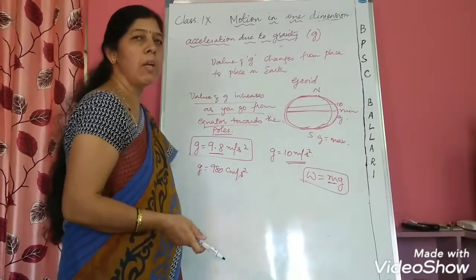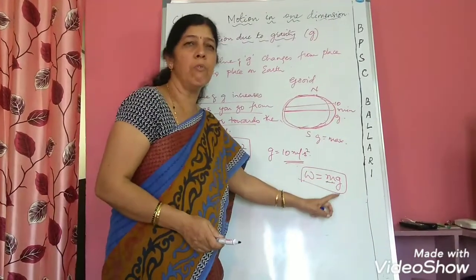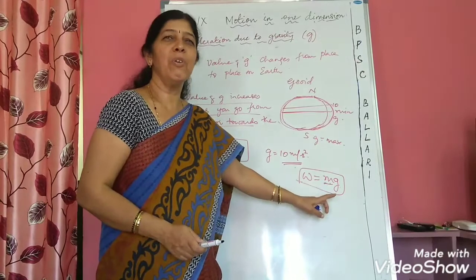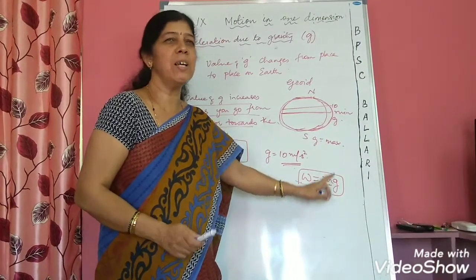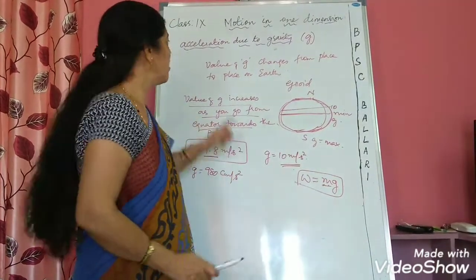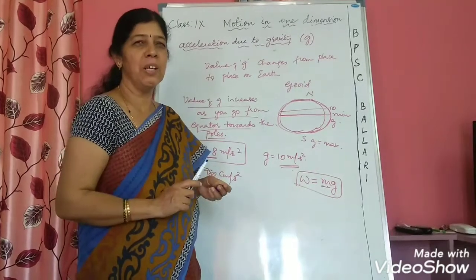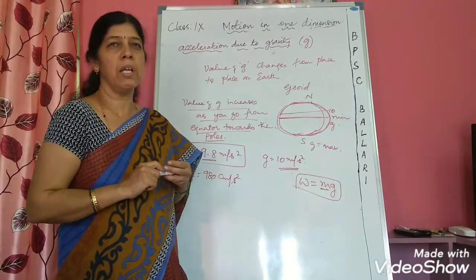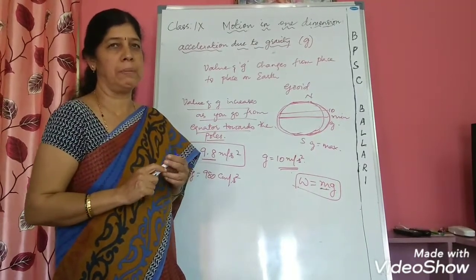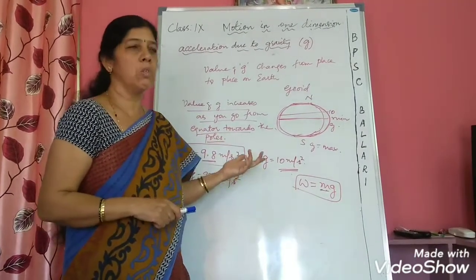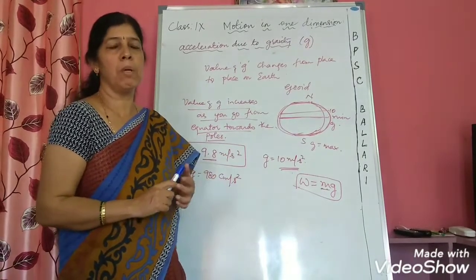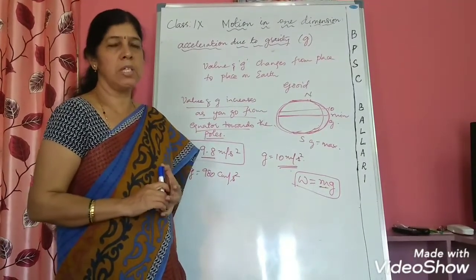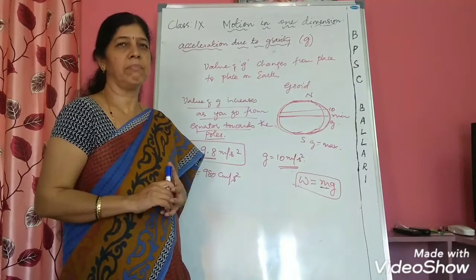So in a simple way you can remember, if you want to lose weight, then walk towards the equator. If you want to gain weight, then walk towards the poles of the earth. So this is about acceleration due to gravity. These are some of the common terms which you have to remember in motion in one dimension. Next we have to solve some simple numerical problems on speed, velocity and acceleration.